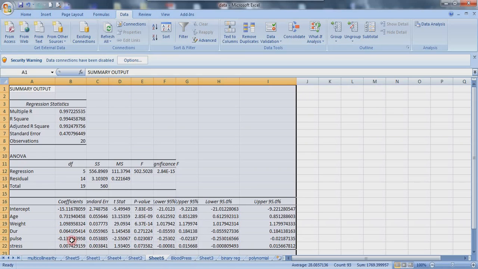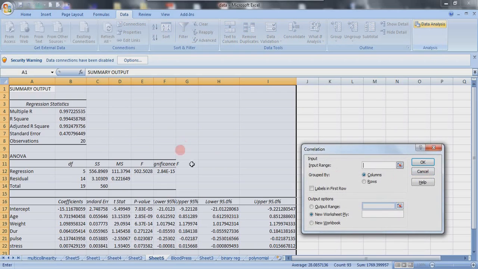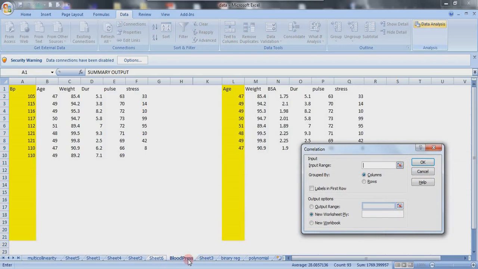But most importantly, this negative value of pause here, let's see how true it's supposed to be. How do we go about that? Let's quickly have our correlation matrix, and see the relationship between each independent variable and the dependent variable. So the same way we did before, you go to your data analysis, this will come up, you click on correlation, you click OK, then you input your data.